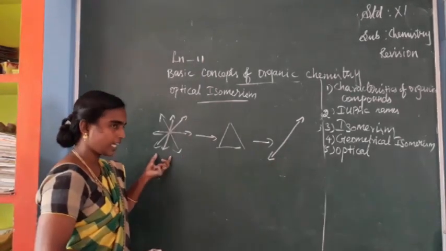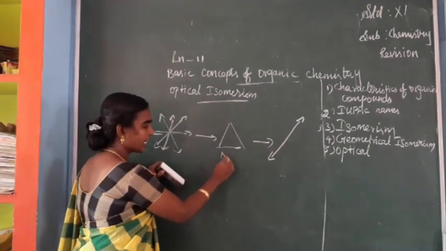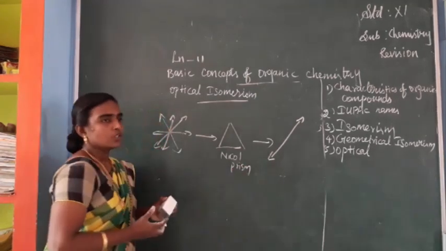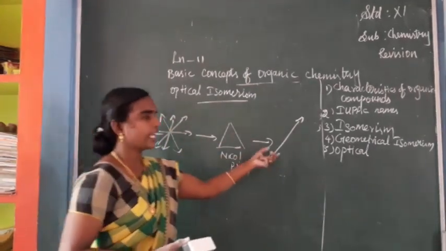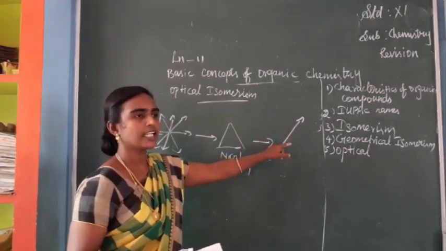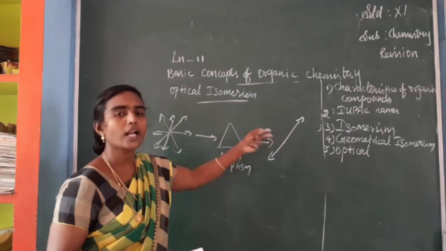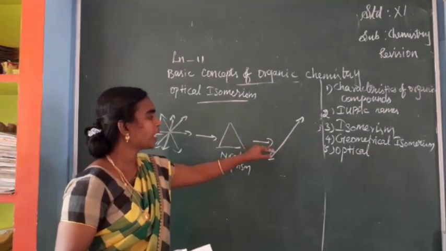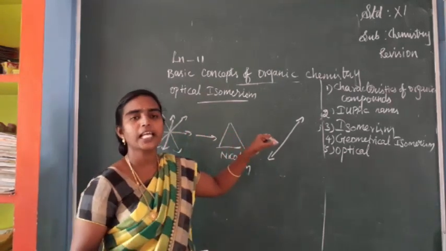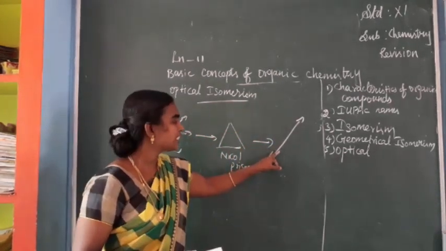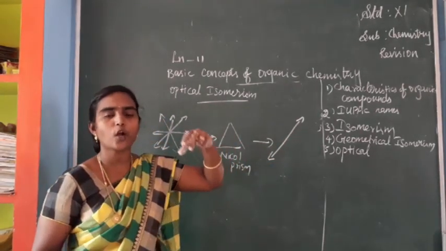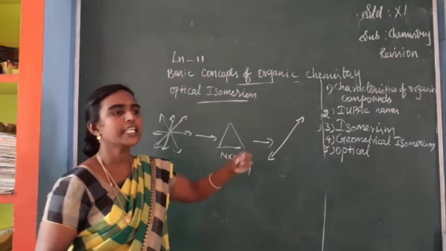This is ordinary sunlight. When it is passed over a Nicol prism, afterwards the light propagates only in one direction, that is maybe clockwise or anti-clockwise. If the plane polarized light is passed through an optically active substance and the light is rotated towards the clockwise direction, we can say the optically active substance is the d-isomer.